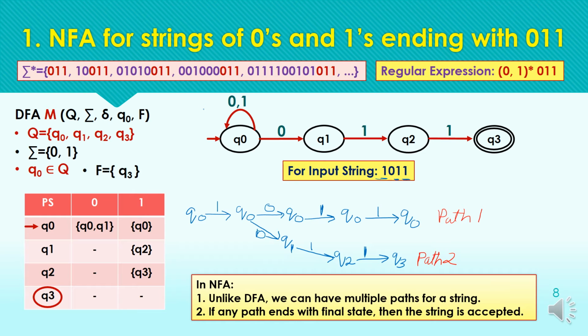Okay, and we have already covered that we can have multiple paths, and if any path ends with final state, then the string is accepted. So here we can see that the first path is ending at a non-final state, that is q naught, but this path is ending at a final state, that is q3. So we can say that the string is accepted by the machine.